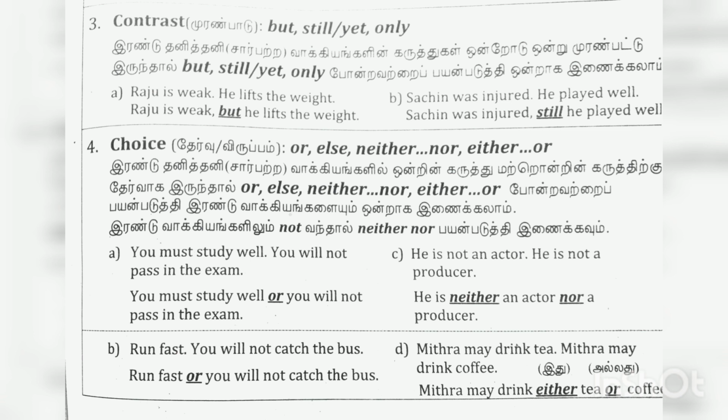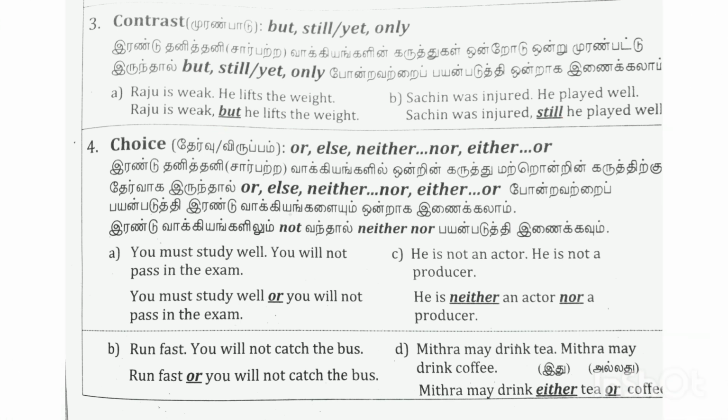Now we will move on to the third type. We use but, still, yet and only to represent sentences which have opposite sense or contrasting effect. Example, Raju is weak, he lifts the weight. Raju is weak, but he lifts the weight. Sachin was injured, he played well. Sachin was injured, still he played well. So this is the example for contrasting.